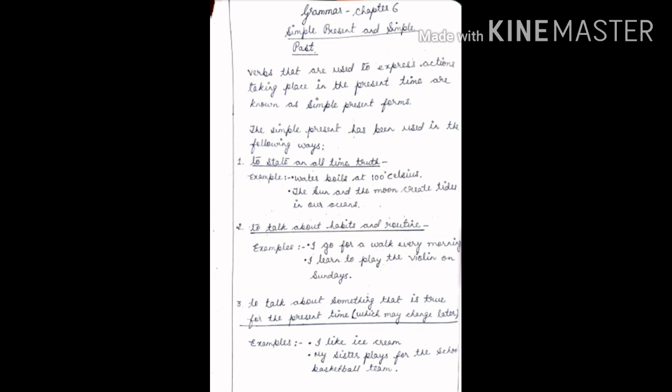My sister plays for the school basketball team, but maybe after 2 or 3 years she will not play. So it can change later on. Okay. So these are the simple present examples, how we can use them in different ways.